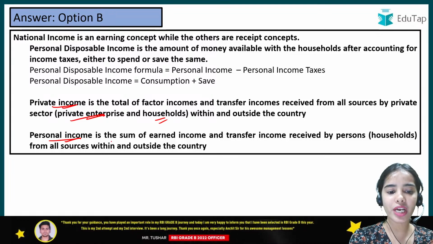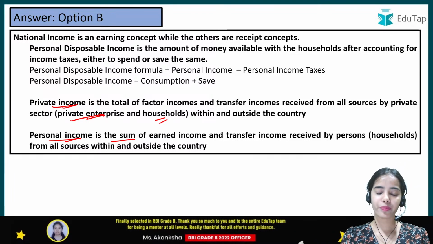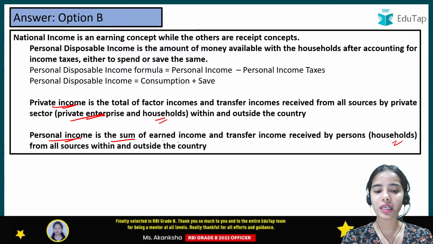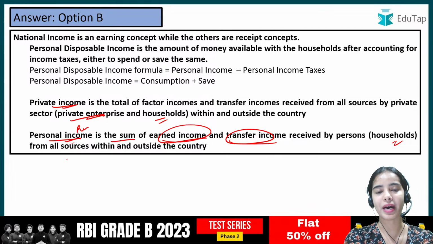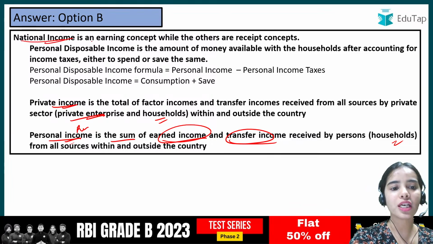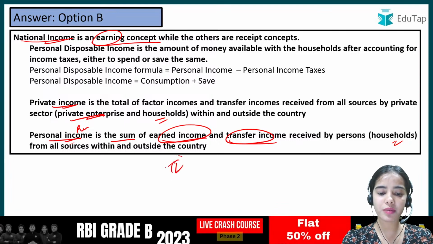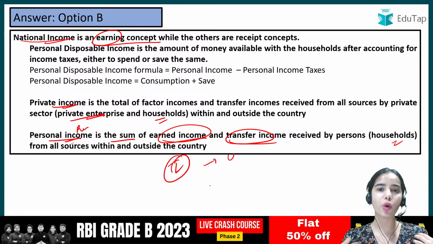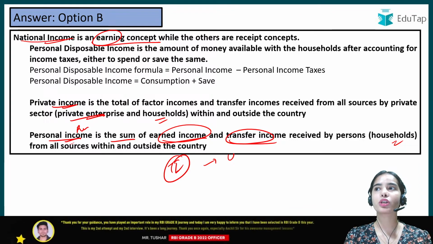In the personal income, we are seeing the income that is received by the households from the earned income or the transfer income. So what is received by the households. In the national income, it is an earning concept, where the transfer incomes are the unilateral incomes, where you are not doing anything for the other party and the other party is giving you the money, like the unemployment allowances or the old age pension.